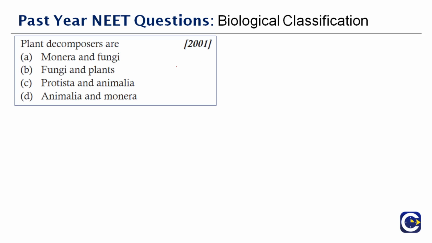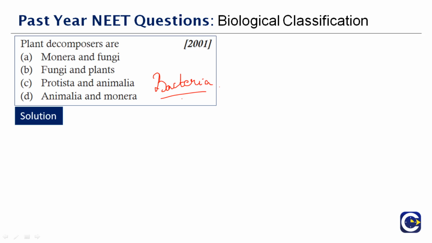Next question here. Plant decomposers are called dash. Very easy question for you. If you remember, we had already discussed this in the earlier parts of this chapter. When we talk about decomposers, mainly they are bacteria. We already saw that, right? And bacteria are of different shapes, namely coccus, rod, spiral, comma shape, and so on.